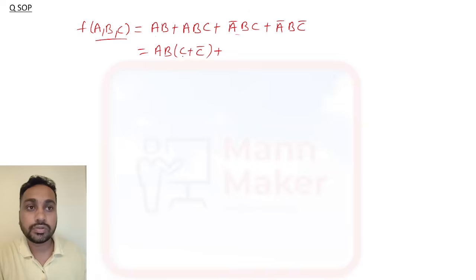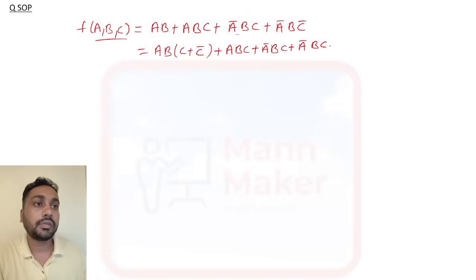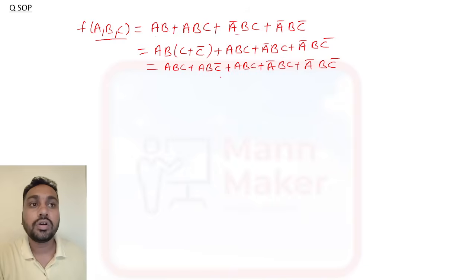C plus C bar is 1, so we can assume here 1 is there. So 1 is equal to what? C plus C bar. Now ABC plus A bar BC plus A bar BC bar. Now we can write this one as ABC plus ABC bar plus A bar BC plus A bar BC bar. Now you can check this one.